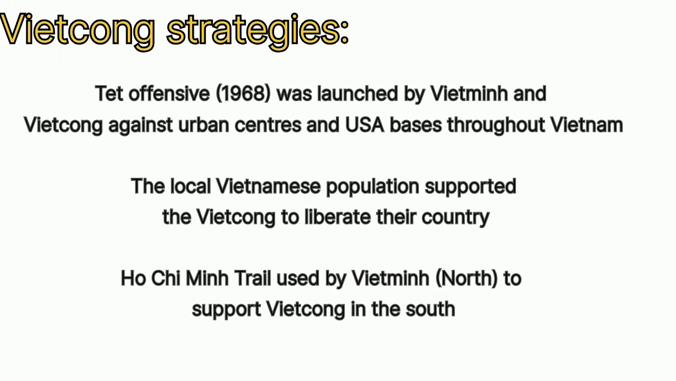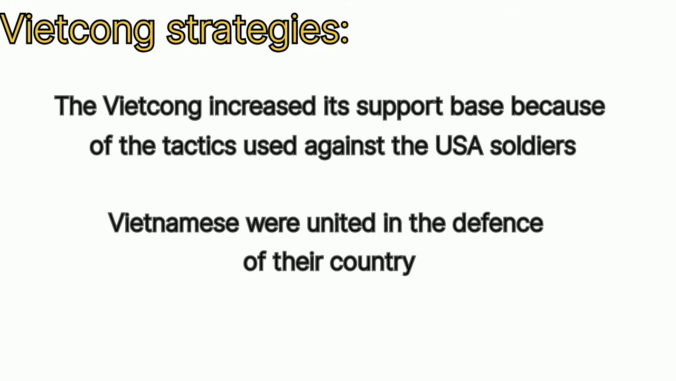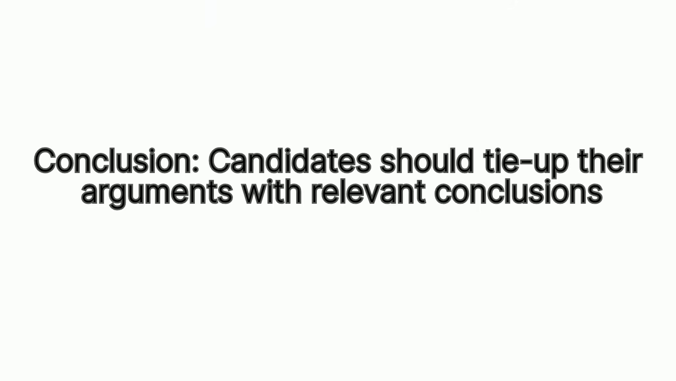The Ho Chi Minh Trail was used by the Vietnamese to support the Viet Cong in the south. The Viet Cong increased its support base because of the tactics used against the USA soldiers. Vietnamese were united in the defense of their country. And also any relevant response is applicable. Conclusion: candidates should tie up their argument with a relevant conclusion.